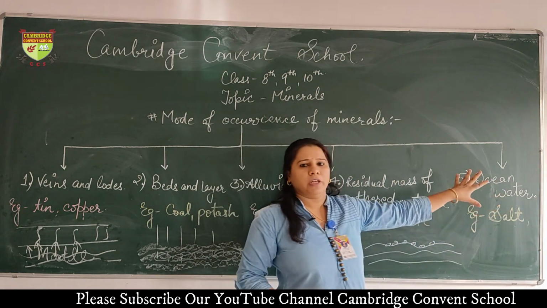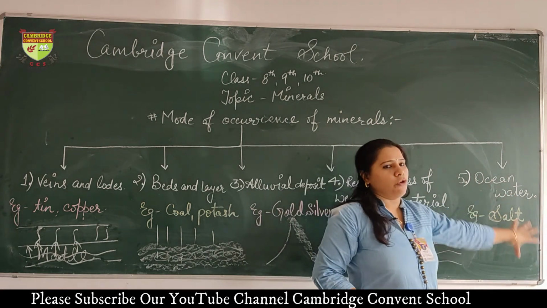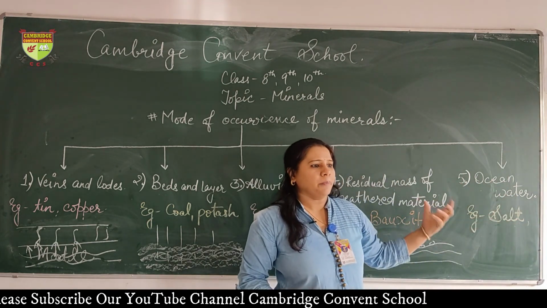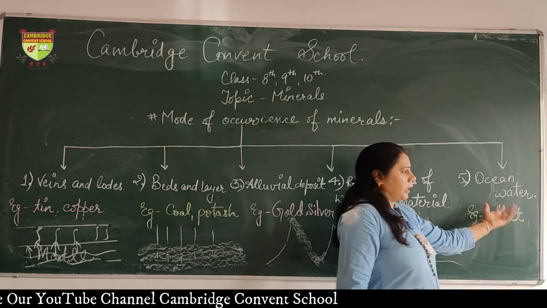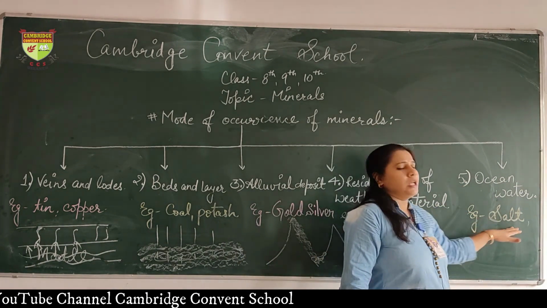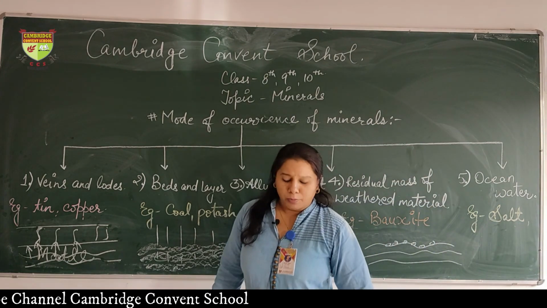Now, ocean water. In the ocean also we get minerals in dissolved form, but taking out minerals and using them is very difficult and expensive. But still we are taking out some minerals. Examples are salt, magnesium and bromine.